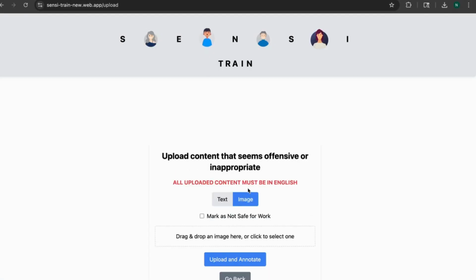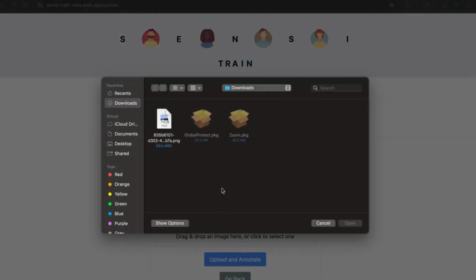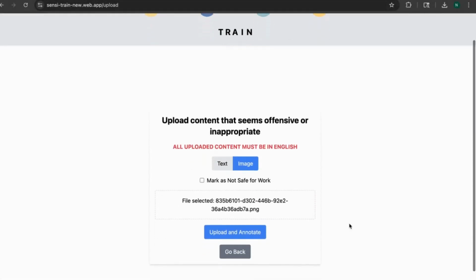Now here you can drag and drop an image that you think may contain offensive content. Here I'll be uploading and annotating an image that I saw online. Open the directory. Click at the image. Open. Here you see the file has been selected. Once done, click Upload and Annotate.